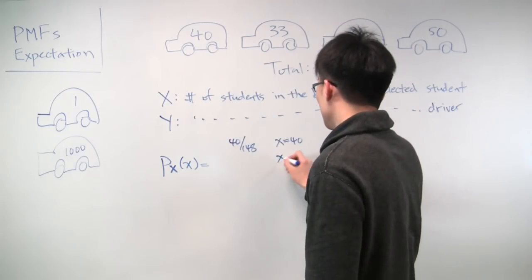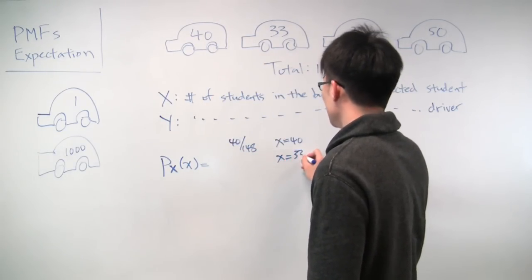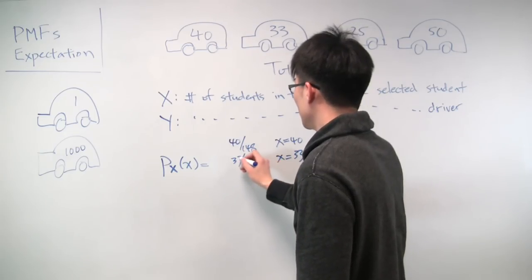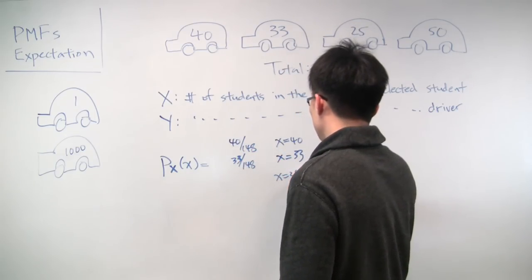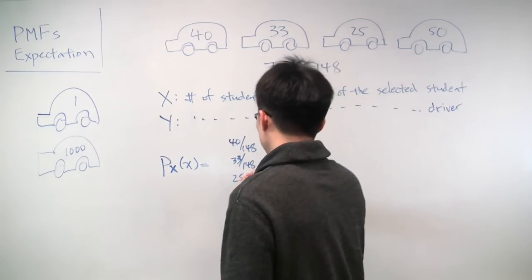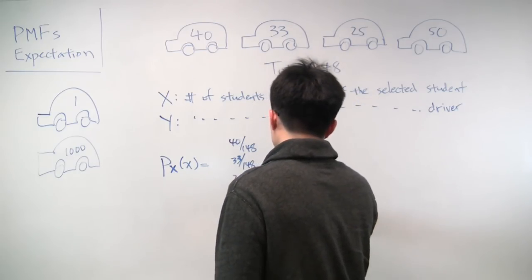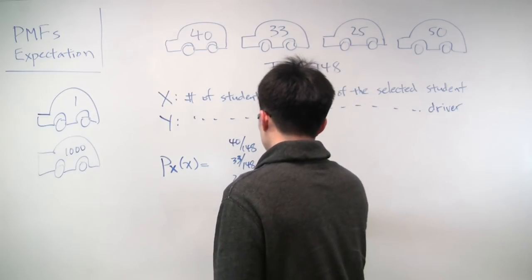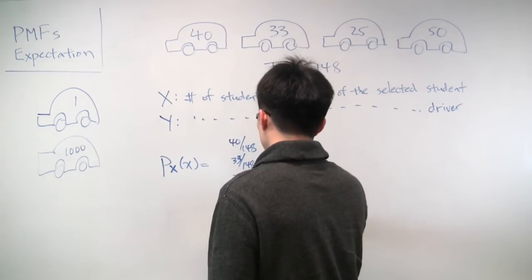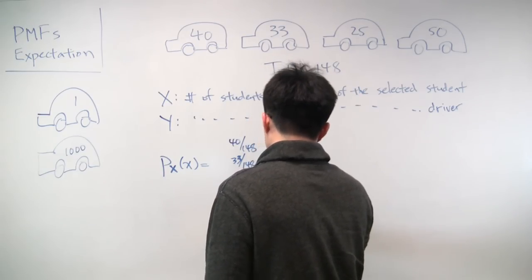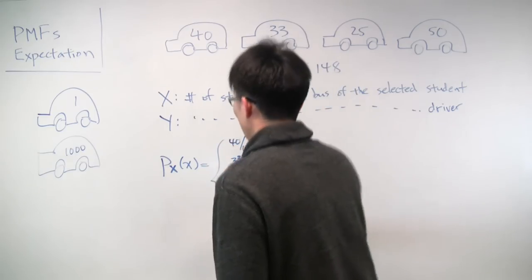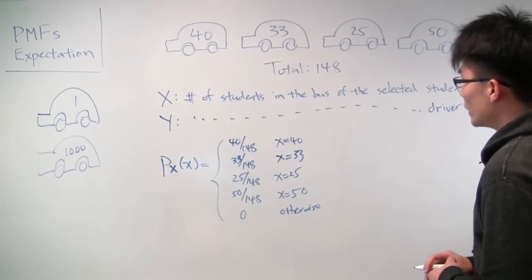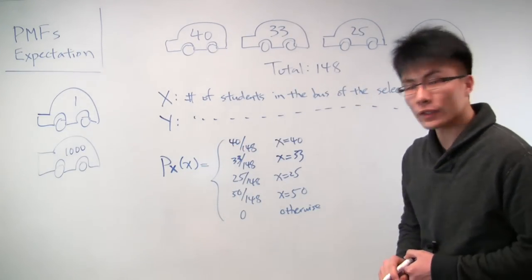And similarly, x will be 33 with probability 33 over 148, and x will be 25 with probability 25 over 148, and x will be 50 with probability 50 over 148. And it will be 0 otherwise. Okay, so there is our PMF for x.